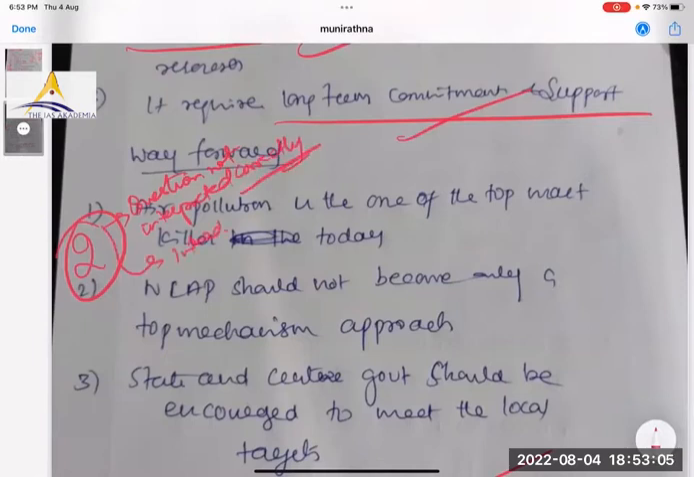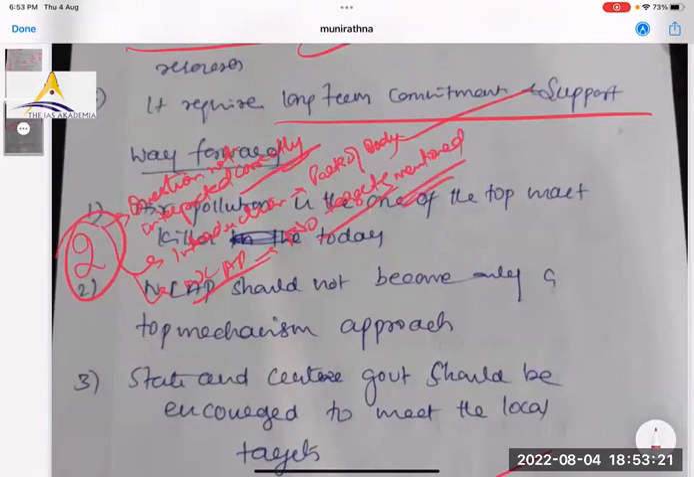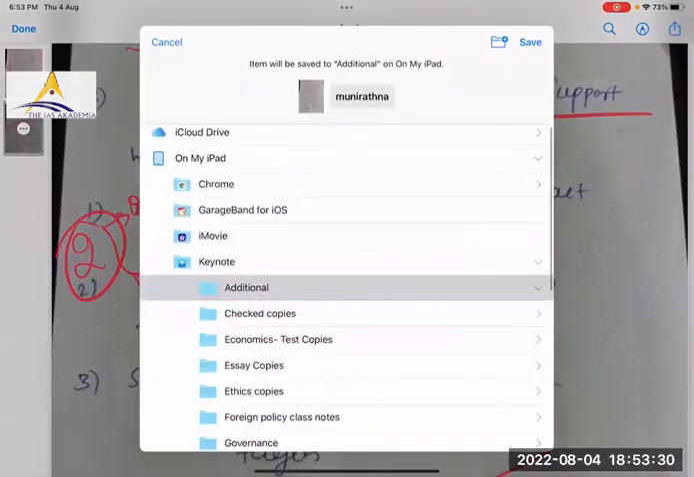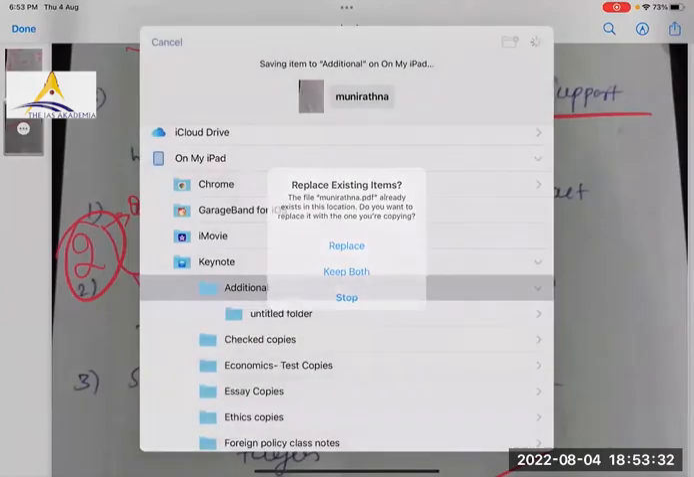Introduction contained parts of body. National Clean Air Program, no targets mentioned. There are targets, right? That is why you have lost marks. Now let us write this answer and then I will check additional answers.